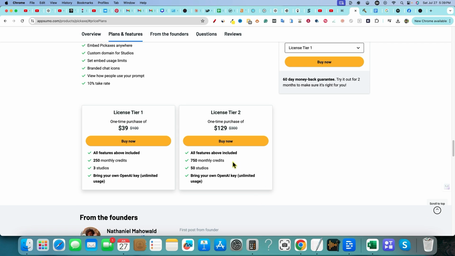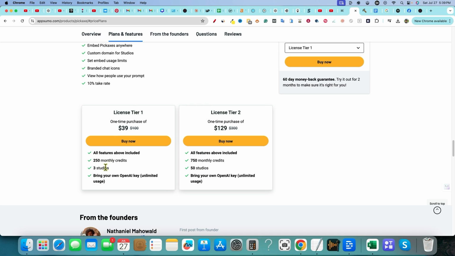Now, I don't really know exactly what the credits do. Like if it's each call to it, that's a credit. I imagine that's what it is. That's quite a bit to call to your own. And then also, I really don't know if the users that sign up under you, like your customers basically, will chip into this as well. I'm not really sure.